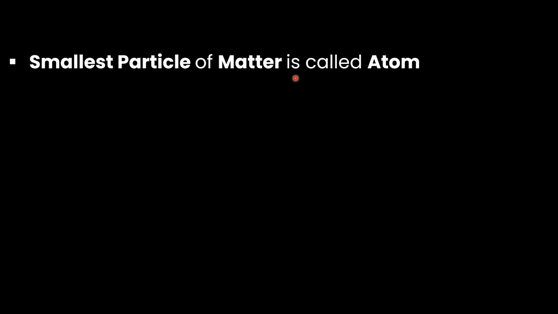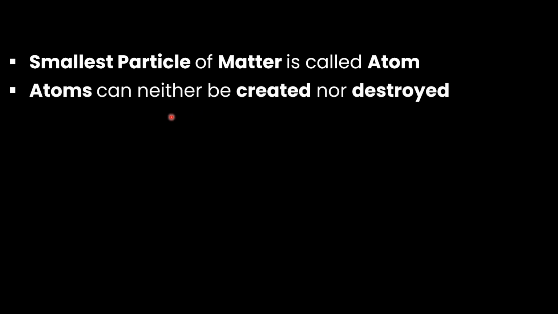In other words, matter is made up of smallest indivisible tiny particles, and these particles are known as atoms. The second key feature of the Dalton atomic model is that an atom cannot be created and it cannot be destroyed.